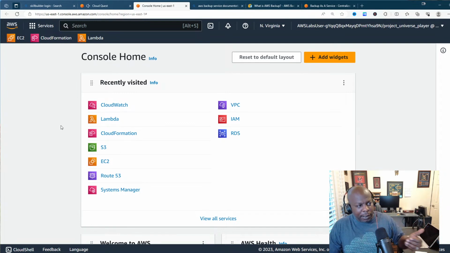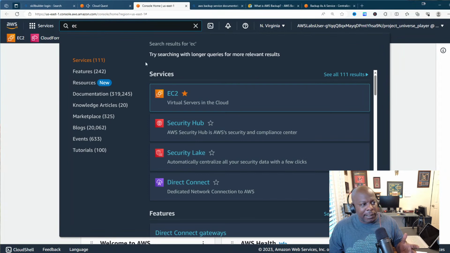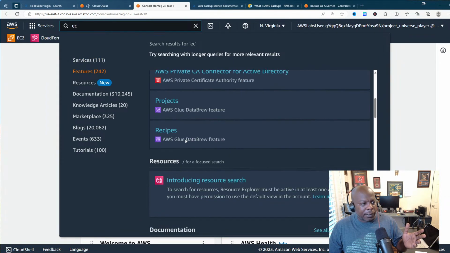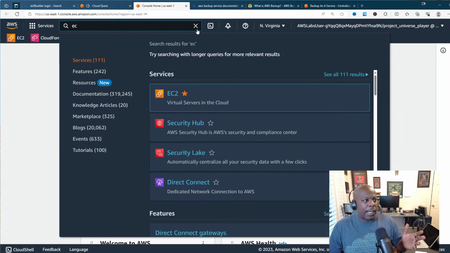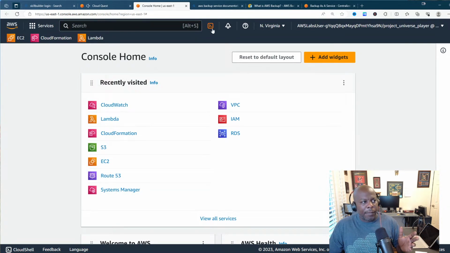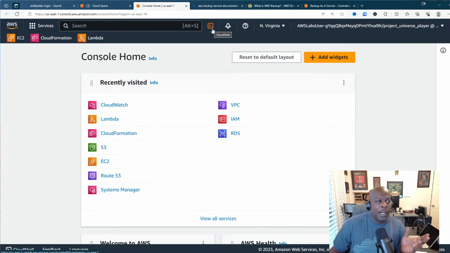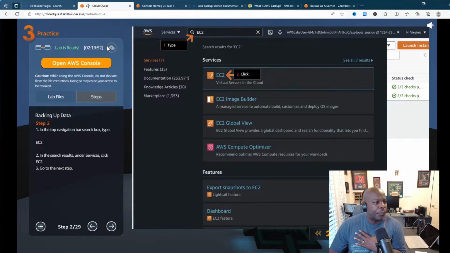When you come into the console for the first time, you're going to have a list of recently visited services. And if you cannot find the service that you're looking for, you can just come up in here. So if I typed something like EC2, then all the different services would come up. That's just a brief introduction. If I came up here, this is Cloud Shell. This is the interactive shell where you can use CLI commands to interact with all your services. So now let me get back into the game.